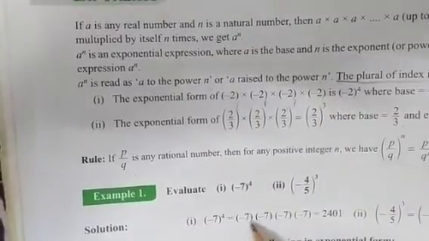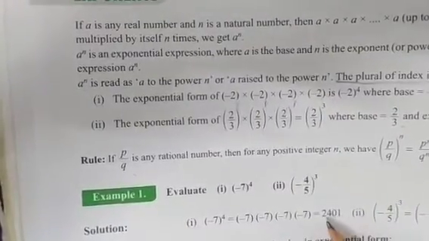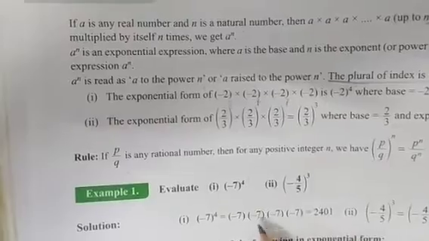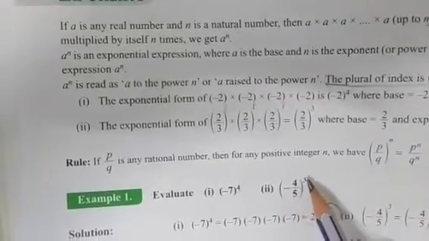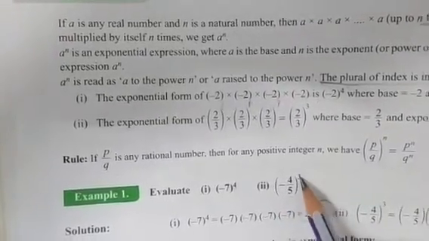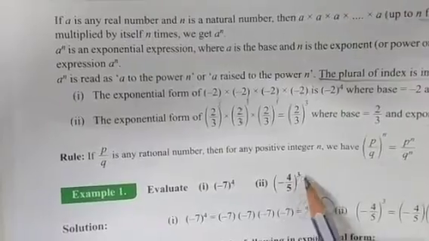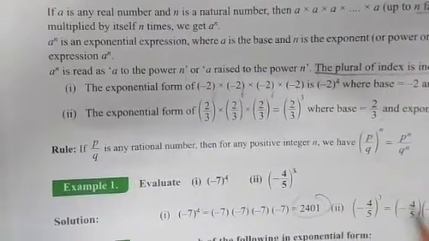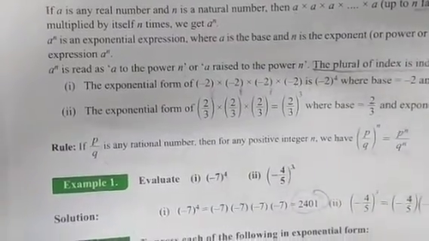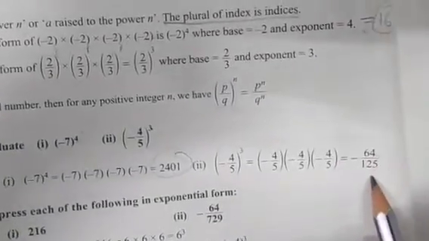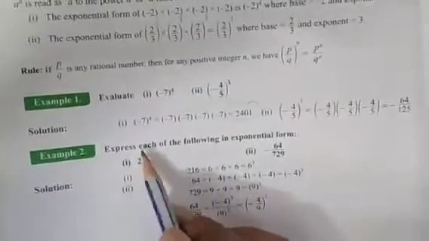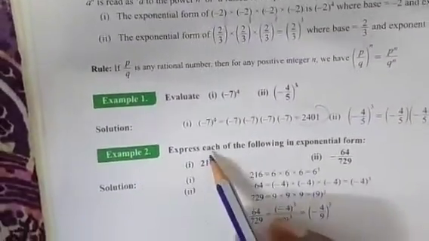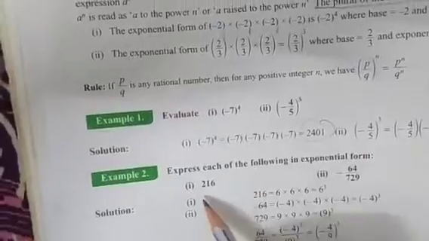So evaluate the first example, minus 7 की power 4. So it means minus 7 into minus 7 into minus 7 into minus 7, which is 2401, positive, because 1 2 3 4, even power, so we will get positive. Okay, so here minus 4 की power 5 is 3, so power is an odd number, we will get answer in negative. So 4 into 4 into 4 is 64, 5 into 5 into 5 is 125, with negative sign, so minus 64 by 125.